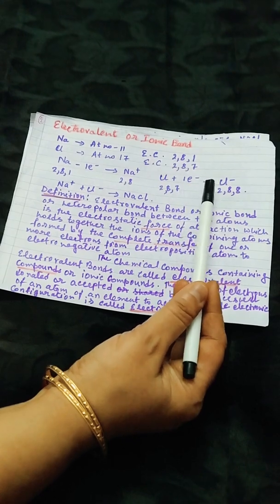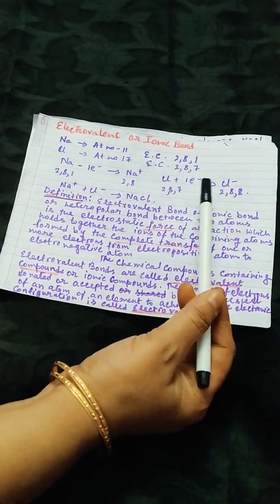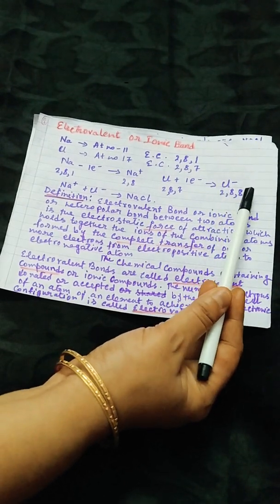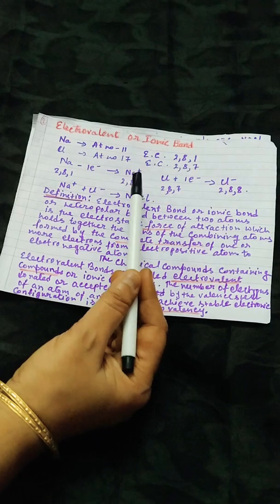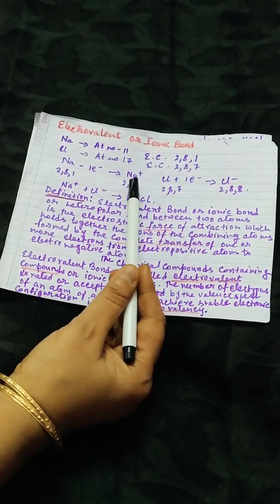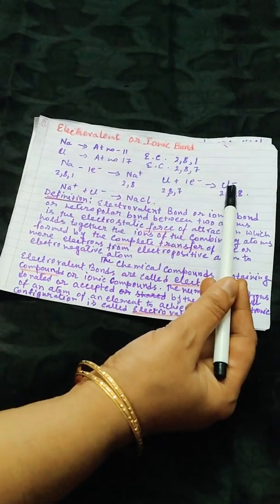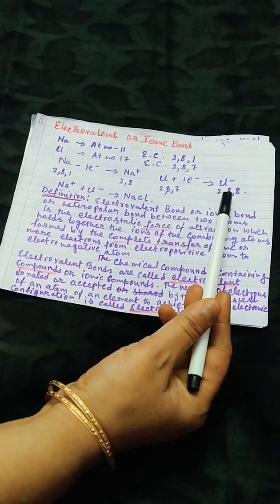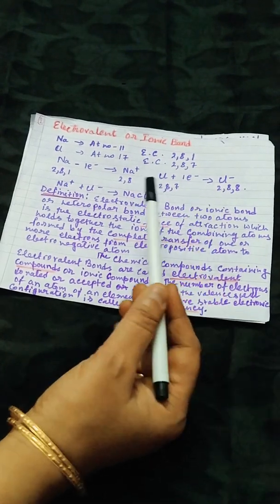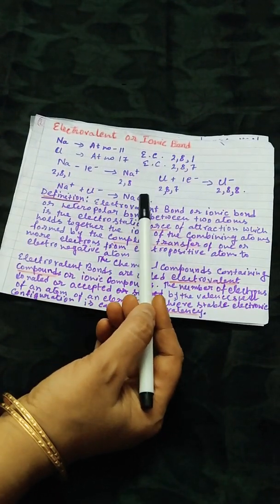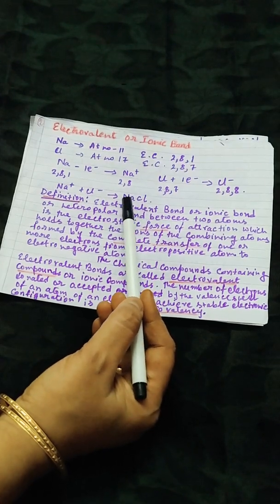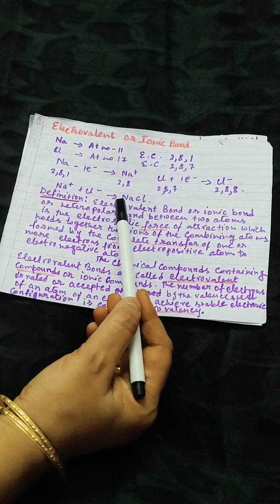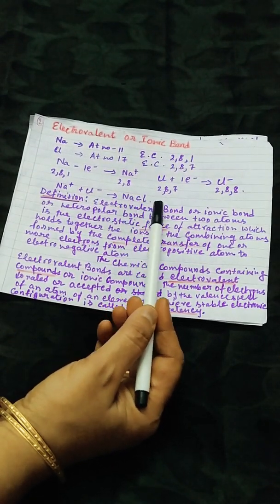So in this transformation, chlorine will become chloride anion, Cl minus. Now what will happen? In between the positively charged sodium ion and negatively charged chloride ion, a force of electrostatic attraction will work and we will get the electrovalent bond between sodium and chlorine. Na plus Cl minus will give us NaCl, one electrovalent compound.